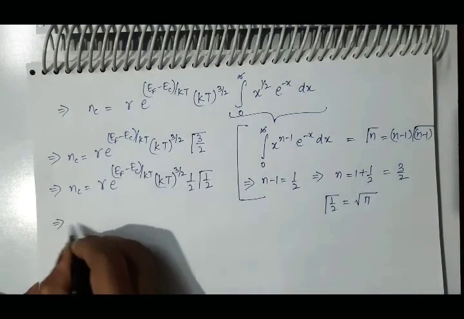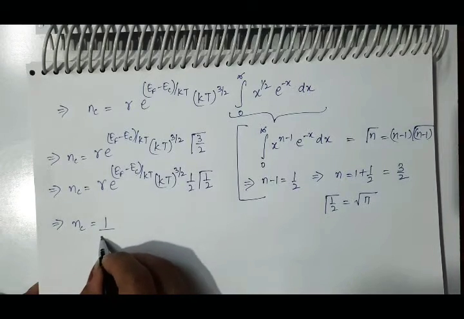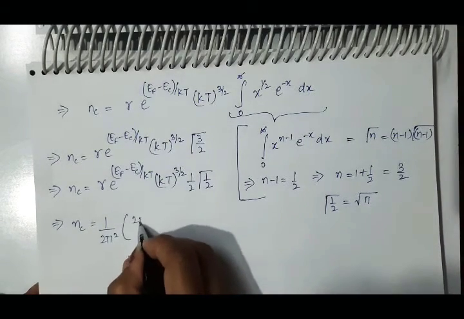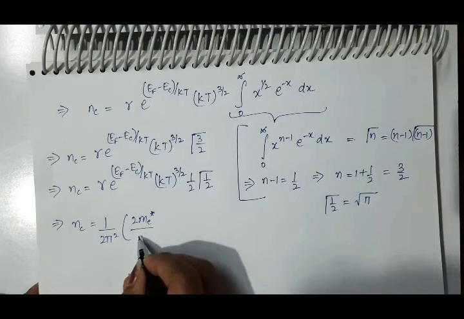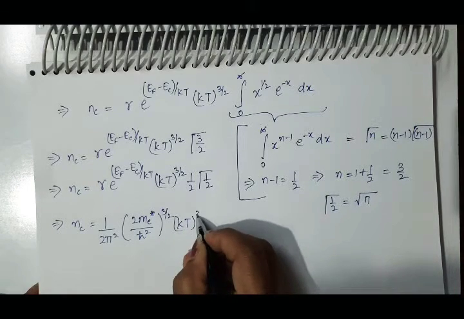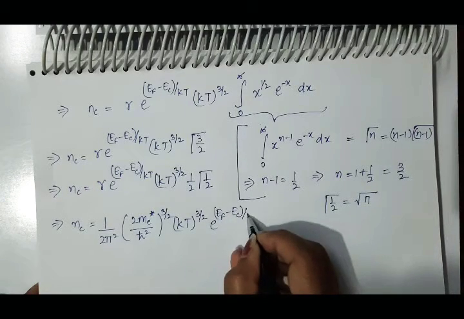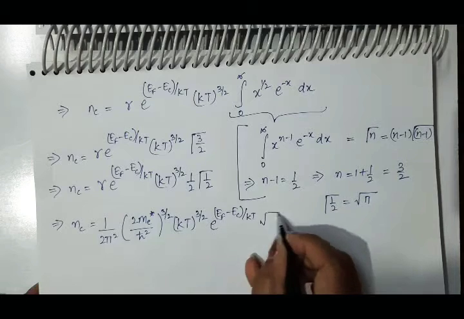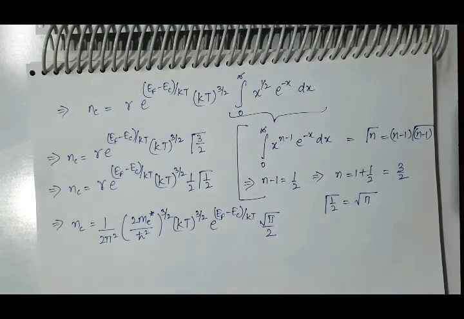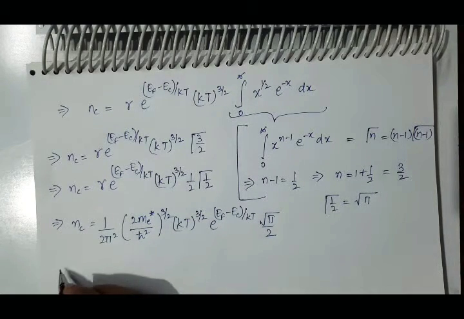So this implies Nc is equal to, now put the value of gamma, it was 1 by 2 pi square into effective mass of electron by h cut square raised to power 3 by 2, kT raised to power 3 by 2, and e raised to power EF minus EC by kT, root pi by 2. Now as we know, this h cut is equal to h by 2 pi. So when you put h cut equal to h by 2 pi here, this expression will be reduced to